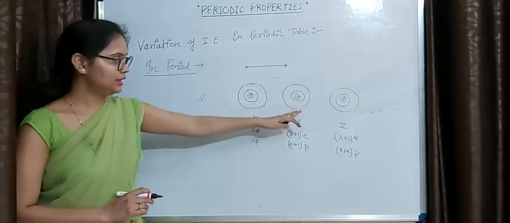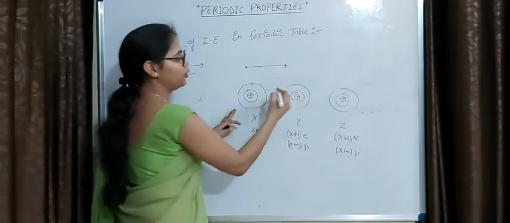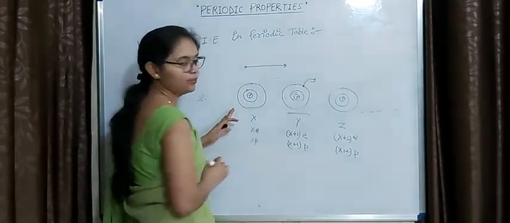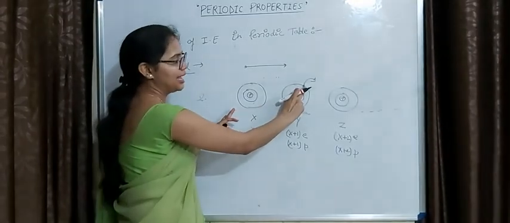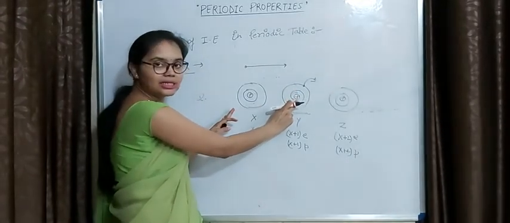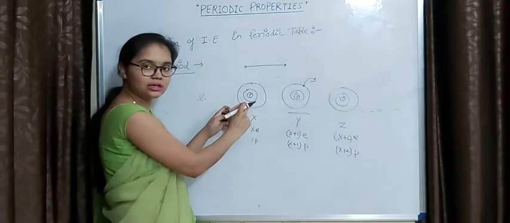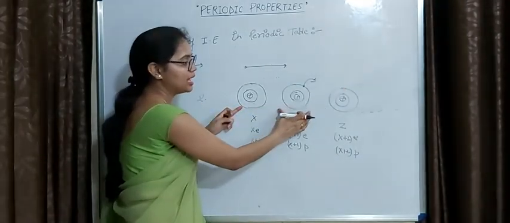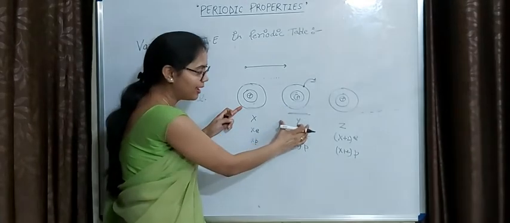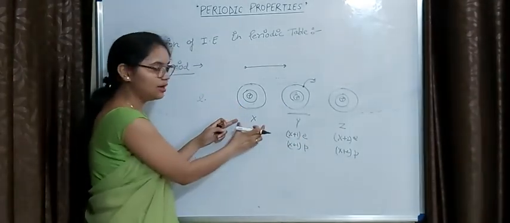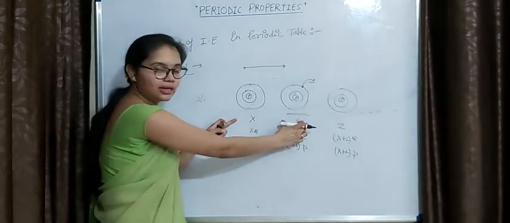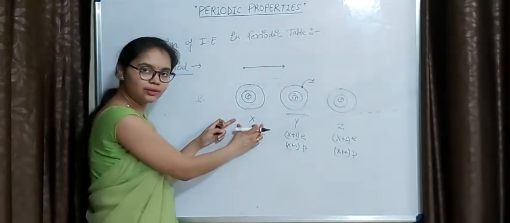So in this case, if we want to remove this electron from the Y atom, okay, as nuclear charge is greater than in X, we have to provide extra energy, okay, means ionization energy for Y will be greater than X, as nuclear charge of Y is greater than the nuclear charge of X.